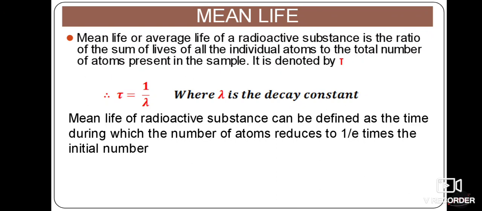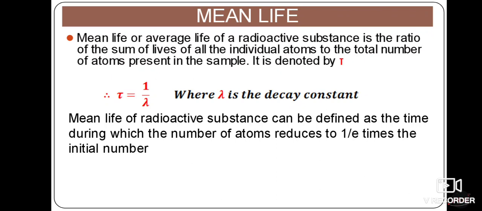The mean life of a radioactive substance can also be defined as the time during which the number of atoms reduces to 1 by e times the initial number. You can define it with either definition, both are correct.